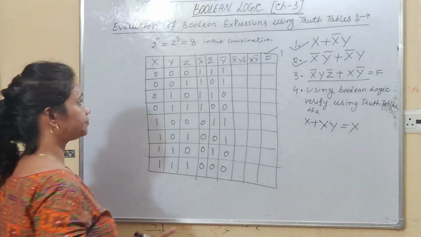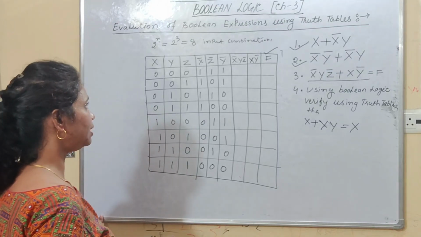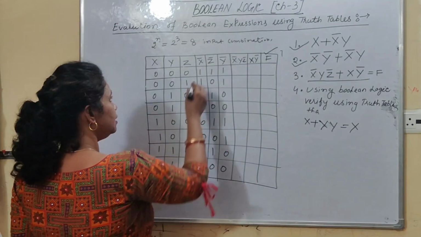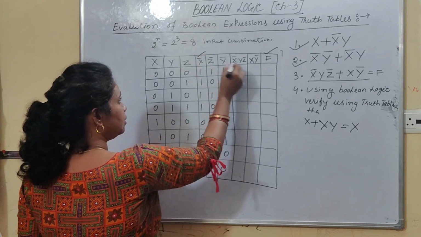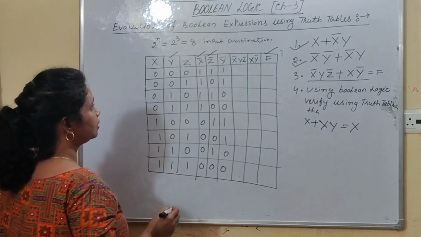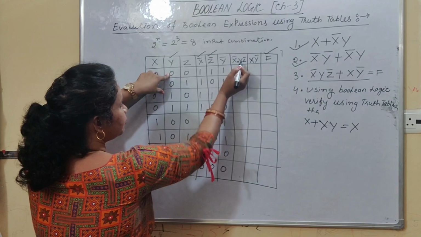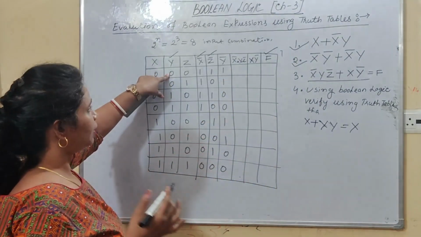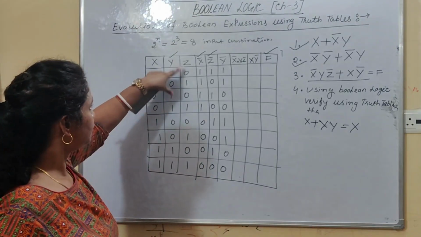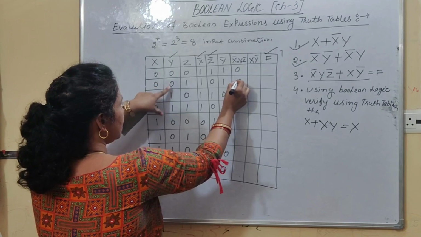Right, students? Okay. After getting the output of x bar, y bar and z bar, now you have to find out the value of x bar, y, z bar. Right, students? So which one is x bar? This one. Y, this one. Z bar, this one. Right, students? So here you can see the AND operator is there. Here one AND operator, here another AND operator. So the AND operator says that if any input value is false, then your output is false, right? So in this column you will get 0. So your answer is 0. Here also your answer is 0. Now here it is 1.